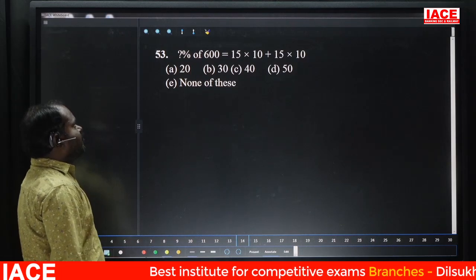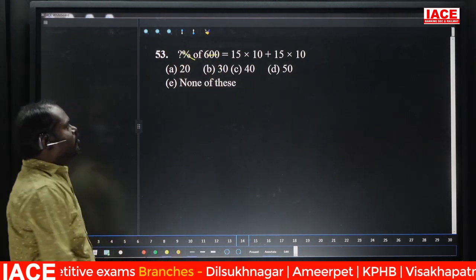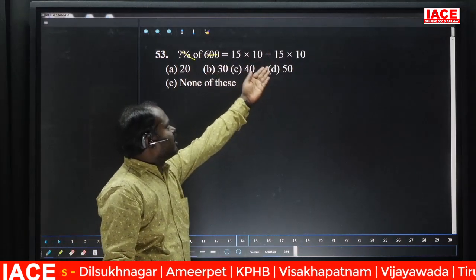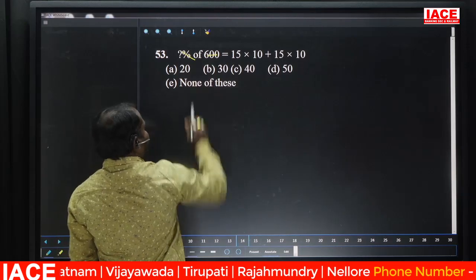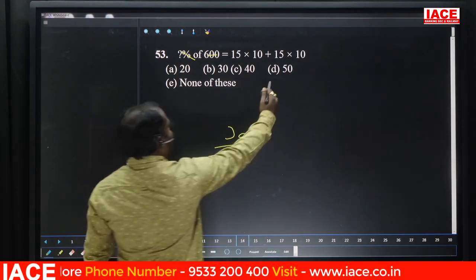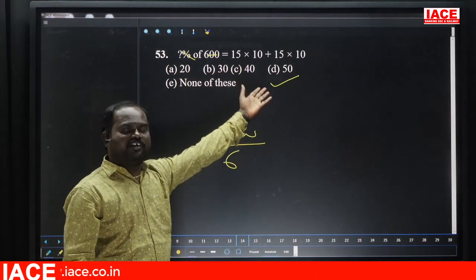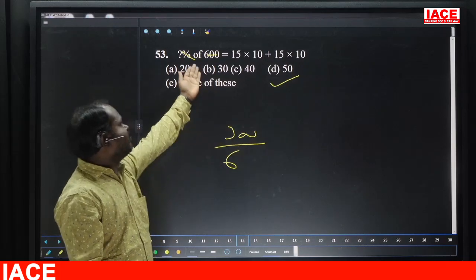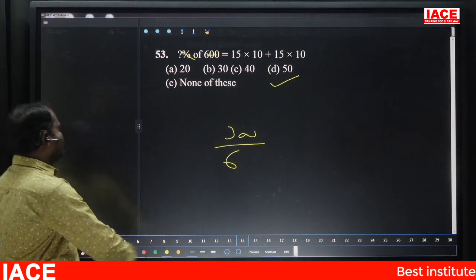Question mark percent of 6 is 6 times that, obviously. So in the same way, 150 and 150 is 300. So 300 cancel 6, 300 by 6 is 50. Option D. Otherwise, it is 150, 150, 300, and 300 is nothing but half of 6, 50%. In that way also we can give the answer.